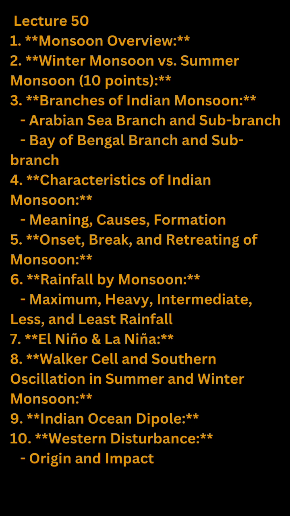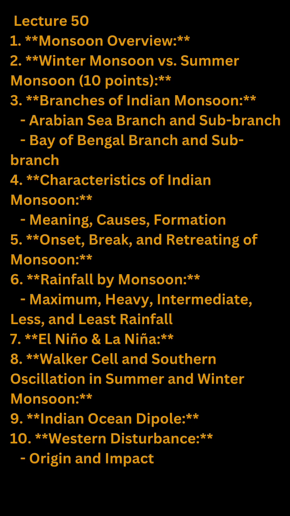5. Onset, break, and retreat of monsoon. Onset. The onset of the monsoon is marked by the arrival of rainfall over the Kerala coast in southern India, typically around June 1. It gradually progresses northward, covering the entire Indian subcontinent over the following weeks.